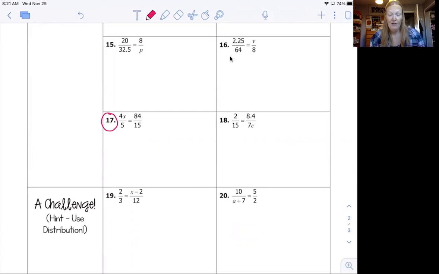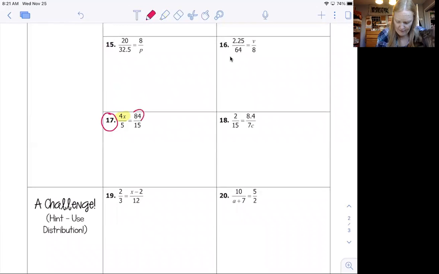Notice in number 17, there is a 4x, not just a regular x. So we solve it the same way. It's really tricky to do giant 1 when there's a coefficient. A coefficient is the number in front of the variable. So I'm going to do cross products on this one.